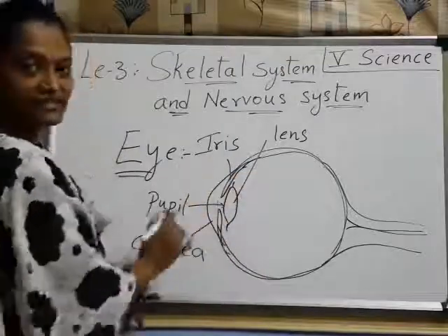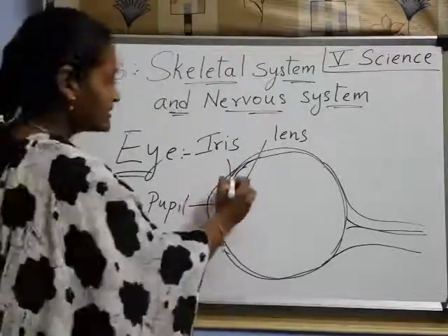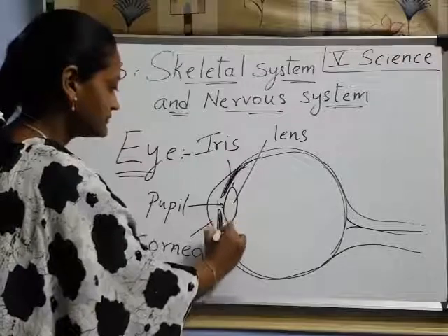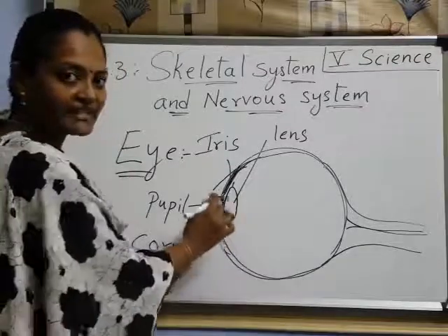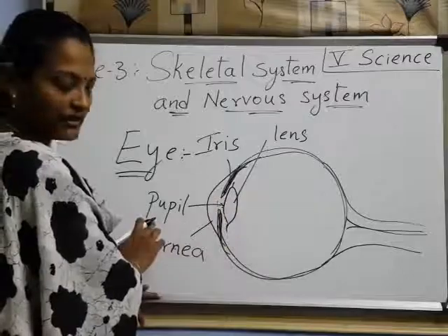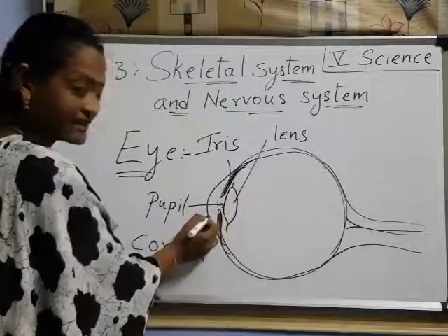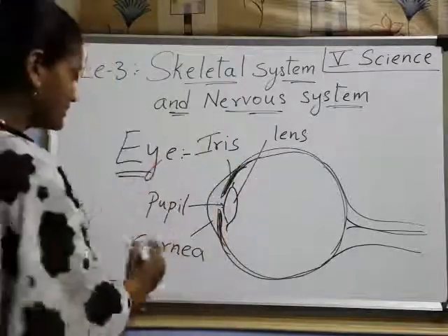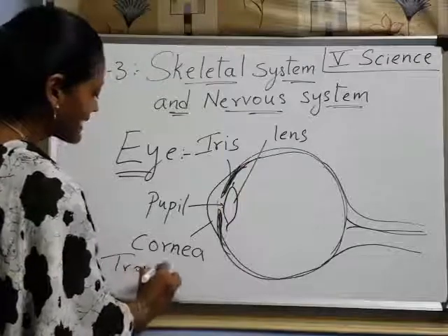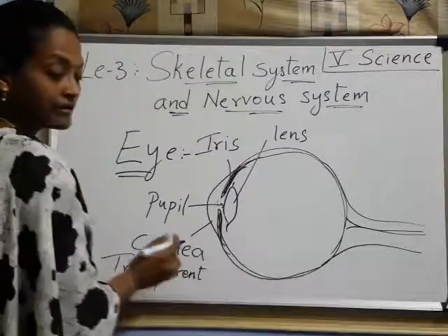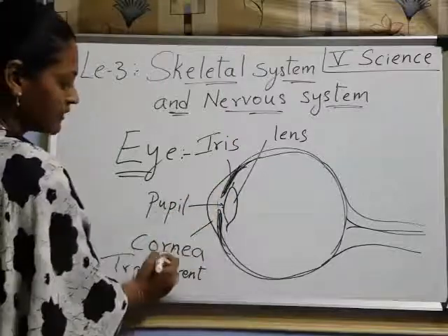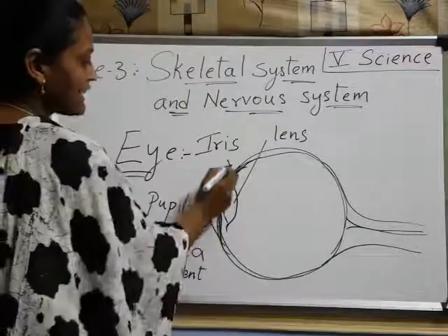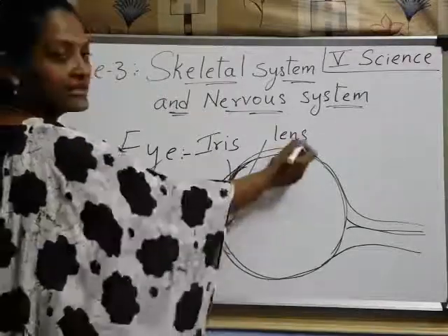Now, these are the main parts. The colorful part is iris. Thickly I am drawing. This is iris. And the black circle at the center of the eye is pupil. These two are protected by the dome shape. This is transparent. Transparent means we can see through it. And this dome shape cornea protects these two, iris and pupil. Understood? Behind the iris we find the lens.